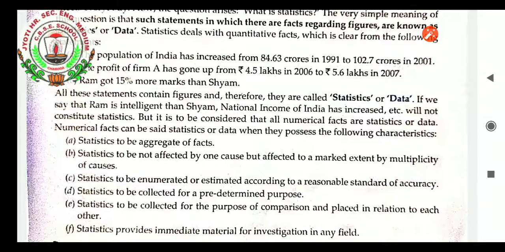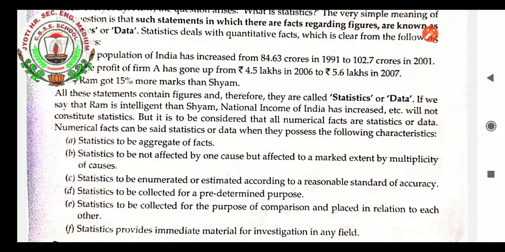For example, we make a population study. For that, the main object will be population study, and according to that we will make a survey and we will collect the data. Illiteracy and literacy, the main objective is to find how many are illiterate and literate. For that, population data will be enough. That way we will connect the statistics and make the study of different problems of economics. So it is a collective predetermined purpose.